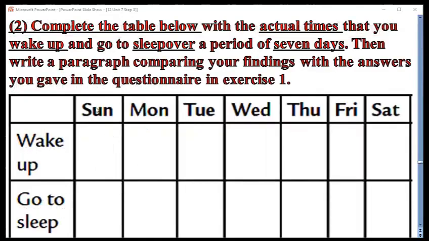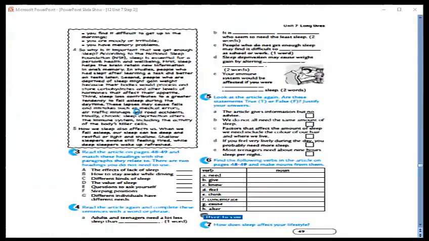The same idea here: Sunday, Monday, Tuesday, Wednesday, Thursday, Friday, and Saturday. Wake up on Sundays, what time? On Mondays, what time? And so on. Go to sleep on these days of the week. You have to write the actual times here. You have to read it and complete it about yourself. It's very easy for all of you.